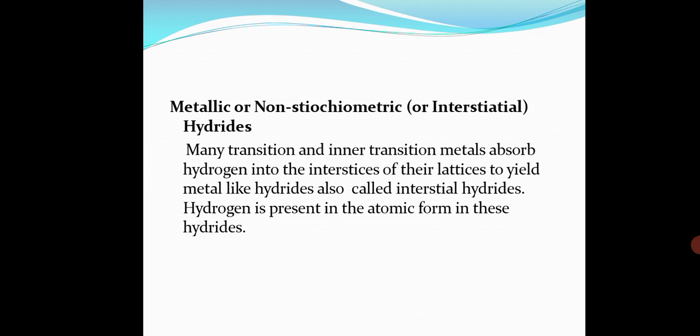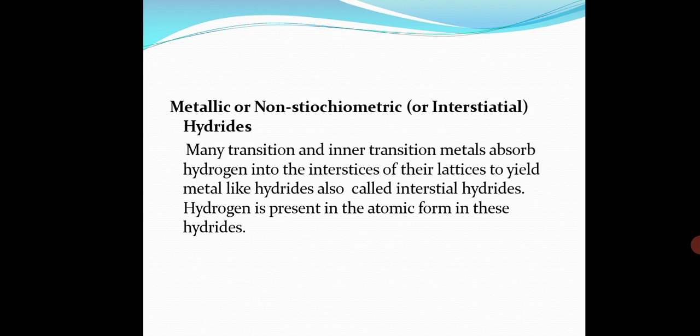These hydrides are often non-stoichiometric, because the ratio between the atoms and the hydrogen varies. It is not fixed; under temperature and pressure it varies. Due to interstitial hydride formation, these metals absorb a large volume of hydrogen on their surface, and the property is known as occlusion.